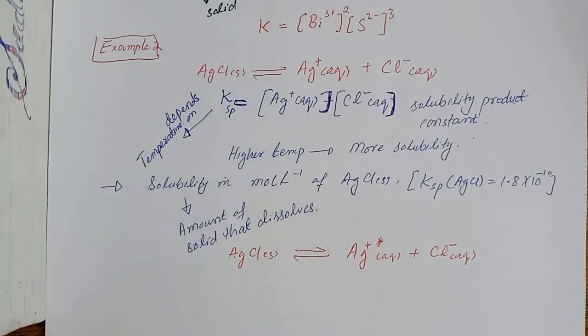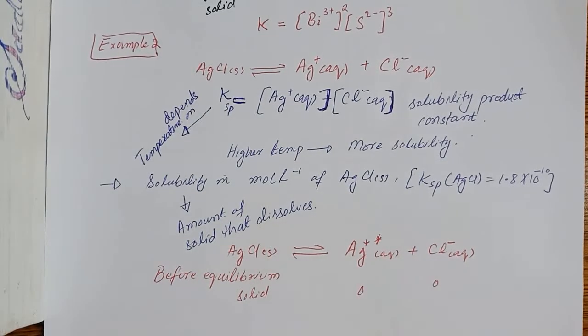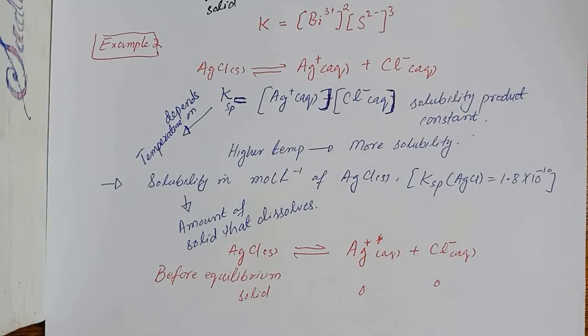At the start, before equilibrium, silver chloride was present as solid and the concentration of the dissolved or dissociated species was 0. After some time, an equilibrium is established between the undissolved or solid species and the dissociated species.